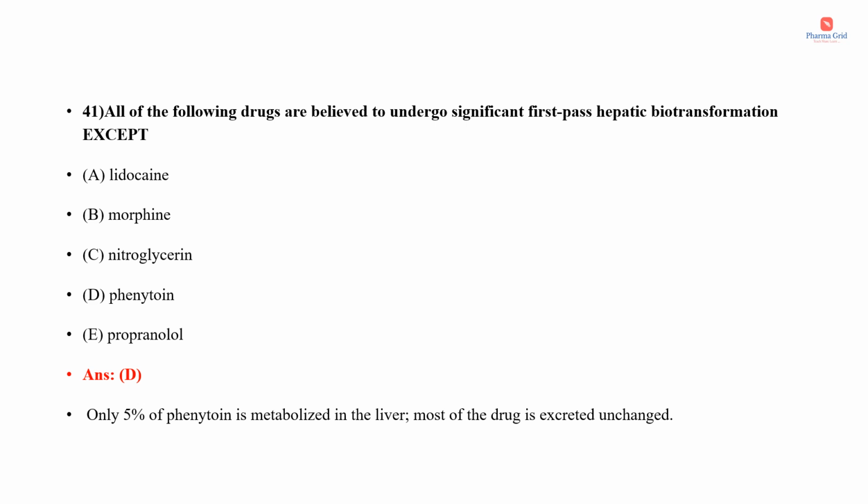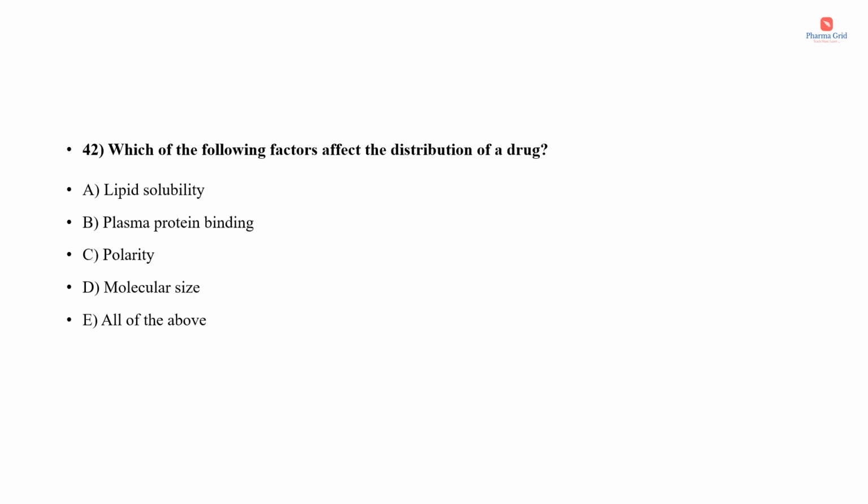So examples for drugs showing high first pass metabolism include nitrates, for example nitroglycerin, then hydrocortisone, lignocaine, propranolol, salbutamol and morphine. Which of the following factors affect the distribution of a drug? The options are lipid solubility, plasma protein binding, polarity, molecular size, all of the above. So here the correct answer is option E, that is all of these factors, that is lipid solubility, plasma protein binding, polarity, molecular size, all these factors affect the distribution of a drug.